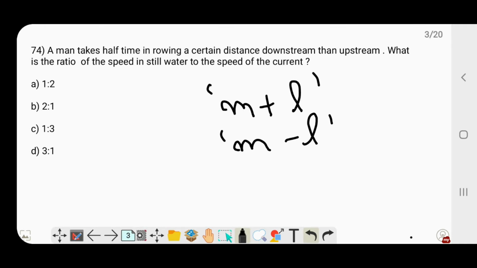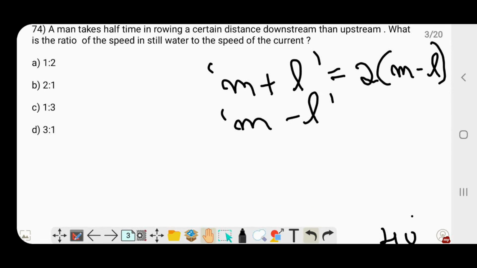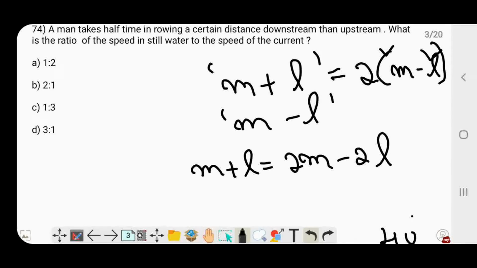They say that it takes half the time in rowing downstream, which means this velocity m plus l is 2 times m minus l. If it takes you half the time to reach a place, then that also means that your velocity is 2 times your normal velocity. So if I work it out, m plus l is equal to 2m minus 2l, then I would end up with 3l, if you take minus 2l to the left hand side and m to the right hand side. So we have 3l is equal to m.